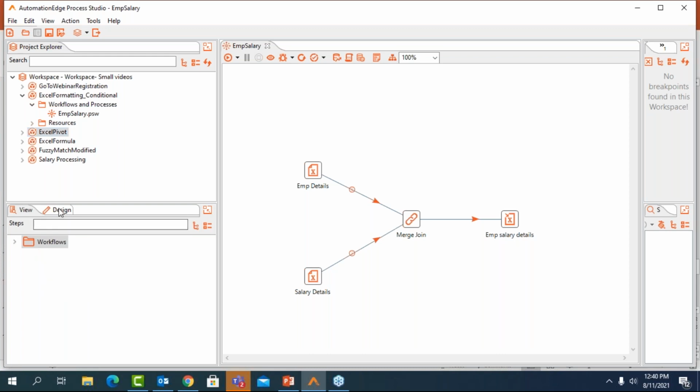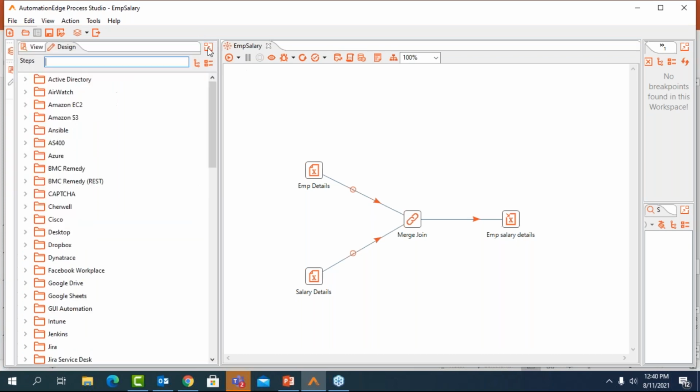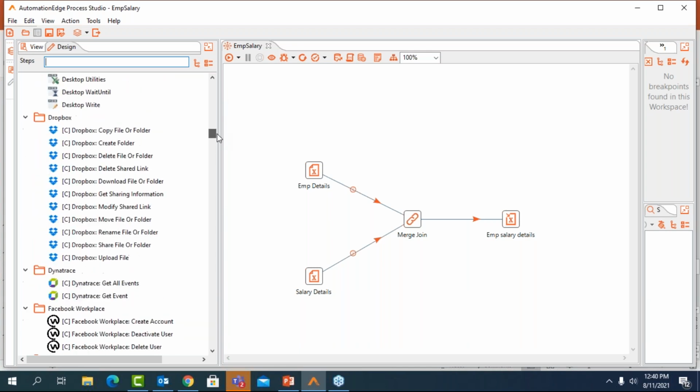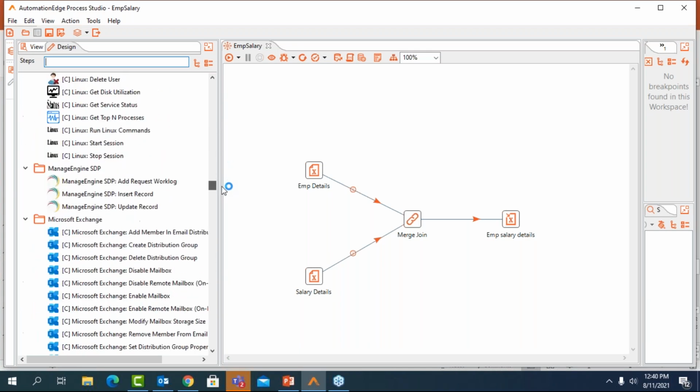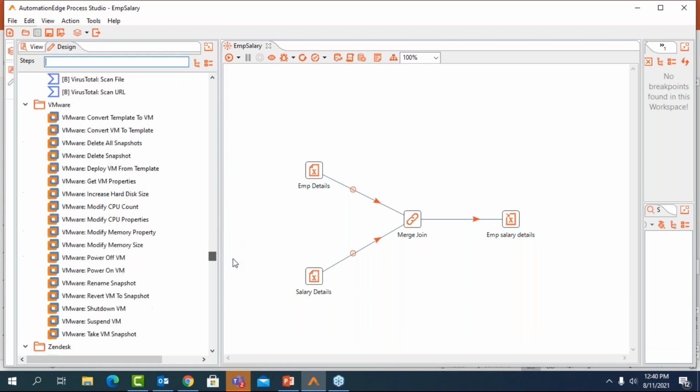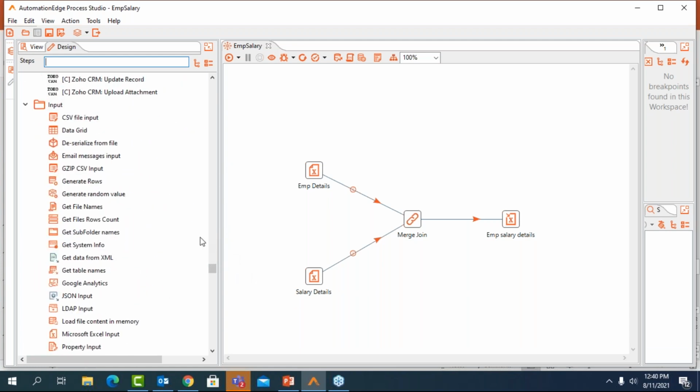And in this section here, you can find the list of ready connectors that we have. So I'll quickly expand this list and show you the connectors that we have. I'll quickly scroll down because this is a combination of IT, business, and RPA plugins. For today's session, I will just show you the ETL capabilities and the plugins that we have for that purpose. So I'm quickly scrolling down to that section. These are the input and output plugins.